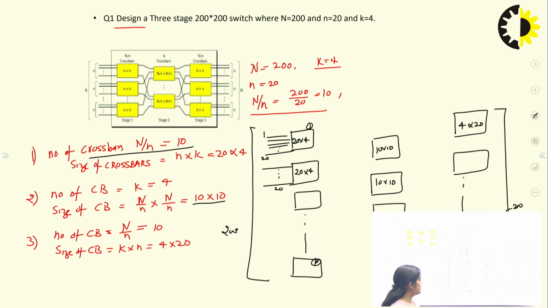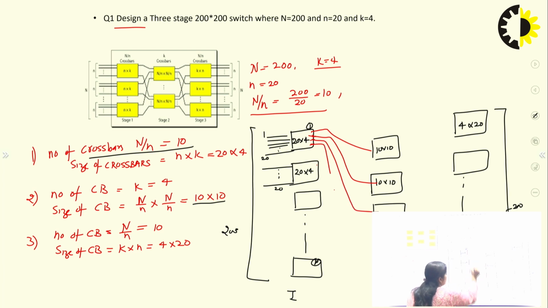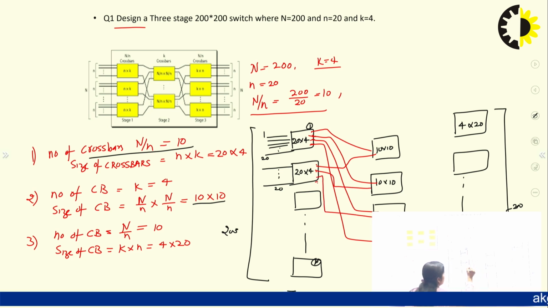Now, in the multi-stage switch, this is your first stage, this is your second stage and the third stage. Now you have to connect them. 20 cross 4 means the first input goes here. There are 1, 2, 3, 4 outputs. The second value goes here, the third value goes here, and the fourth value goes here. Again, the same procedure will be followed. For the 20th crossbar, the first value goes here, the second value goes here, the third value goes here, and the fourth value goes here.